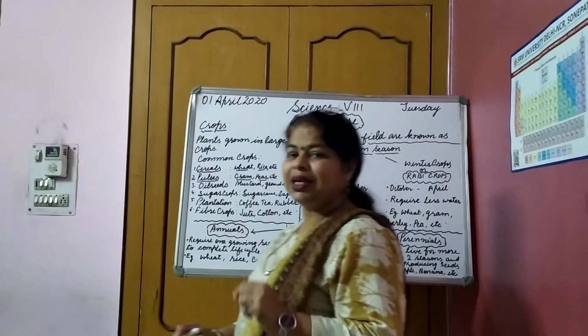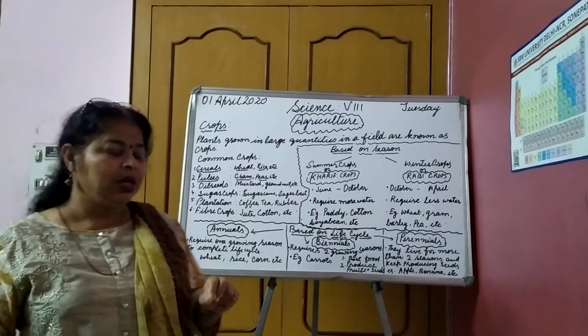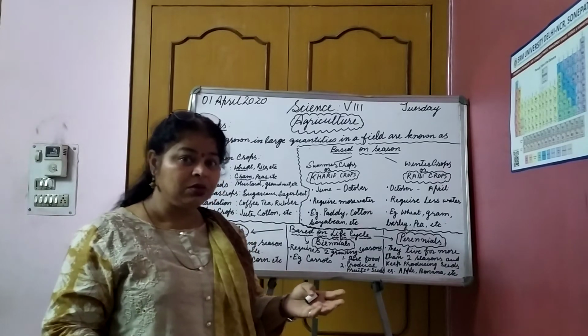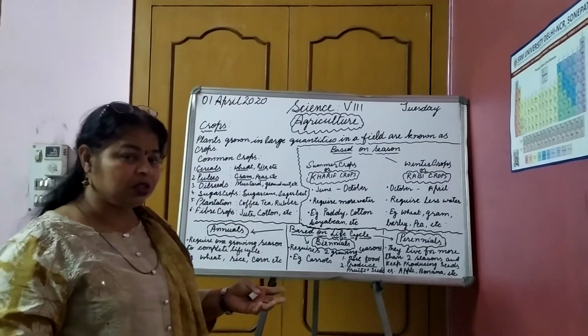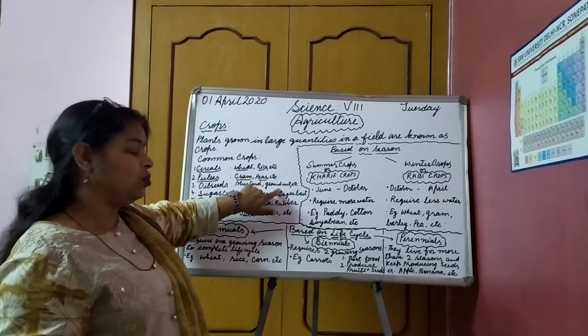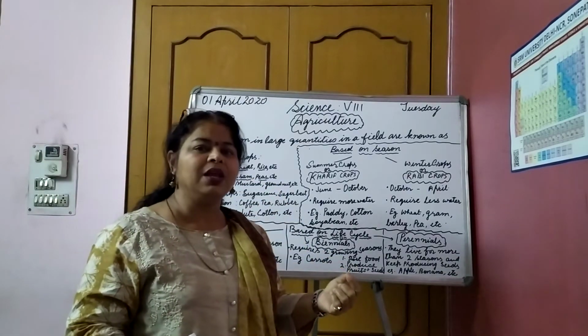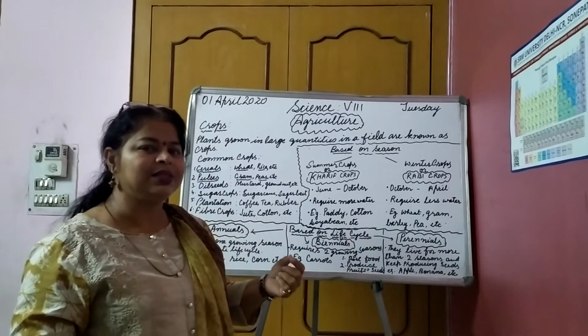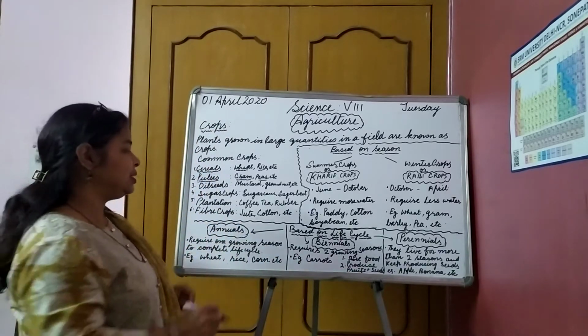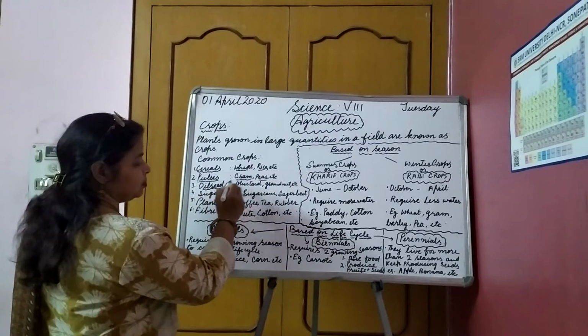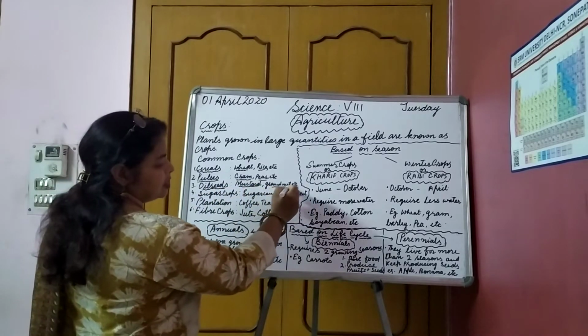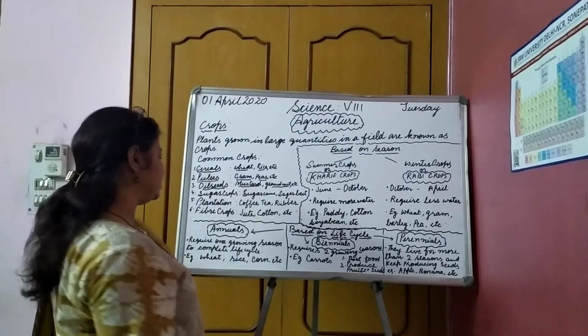Mustard, groundnut, almond, sunflower, and sesame, which we call til in Hindi. So these are oil seeds. Examples are mustard, groundnut, sesame, sunflower, etc.